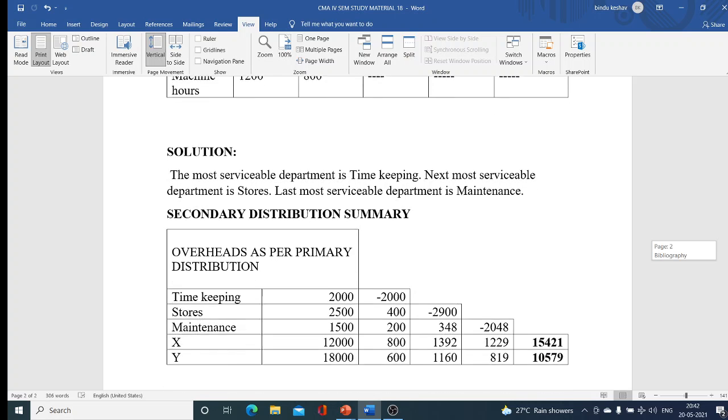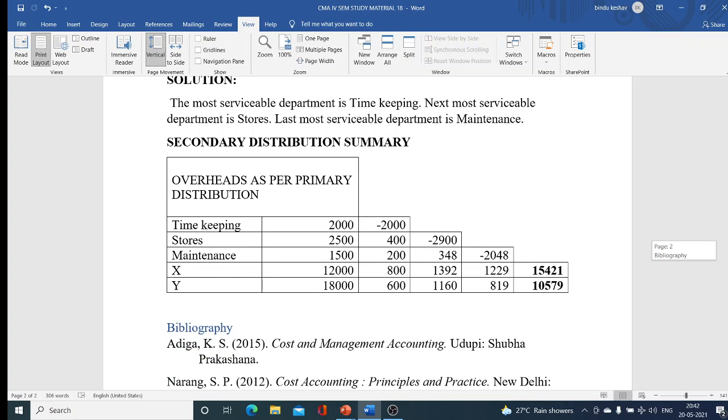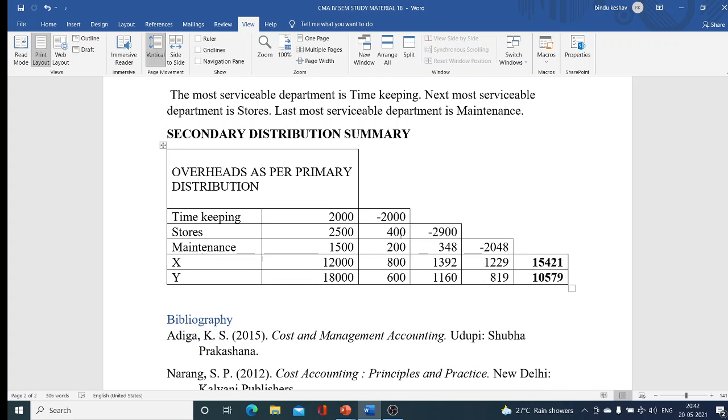Now we can see the secondary distribution summary here. See the columns: overheads as per primary distribution. The first department is the most serviceable department, timekeeping. Next is stores, then maintenance, then X and Y departments. The overheads given are: timekeeping department 2000, stores 2500, maintenance 1500, X 12,000, and Y department 18,000.